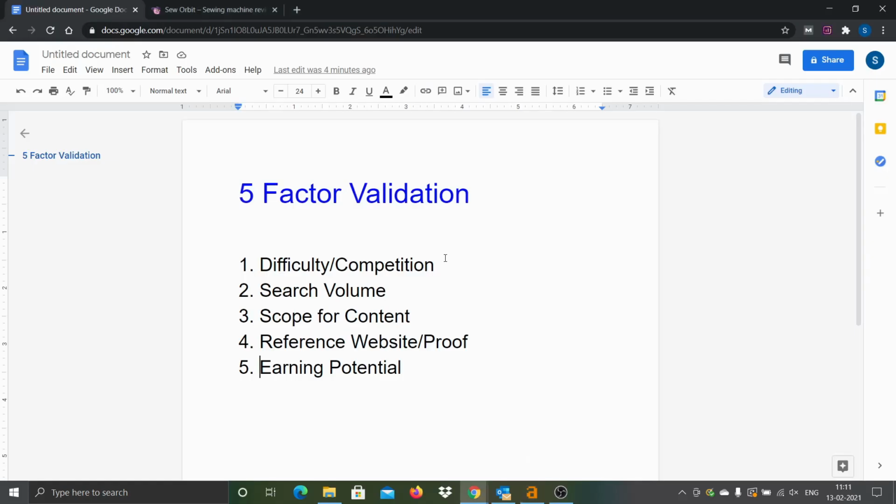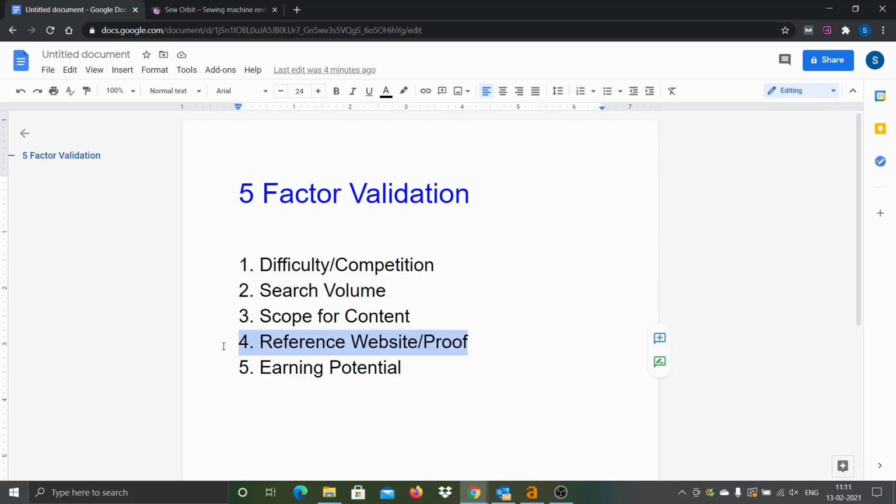So here are the 5-factor validations. What we are going to cover in this video is we will explore the details related to the difficulty and competition for the keywords associated with this particular micro niche. Then we are also going to verify the search volumes. We will check what is the scope to write more content associated with this micro niche.